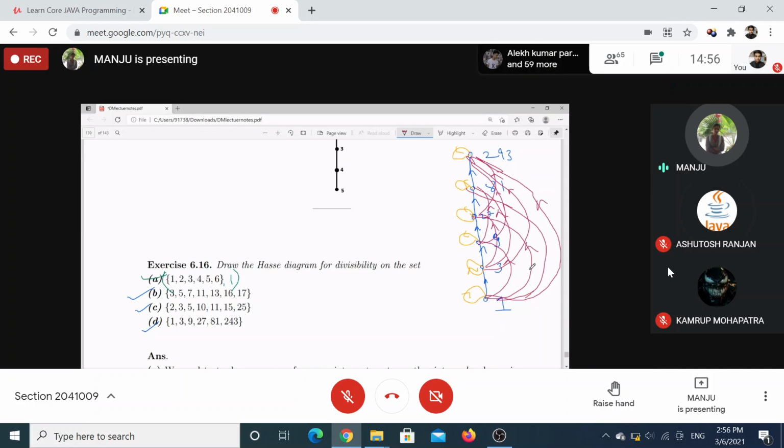Now remove all the loops and the edges coming from the transitive property, which I had drawn in pink, and then remove directions.